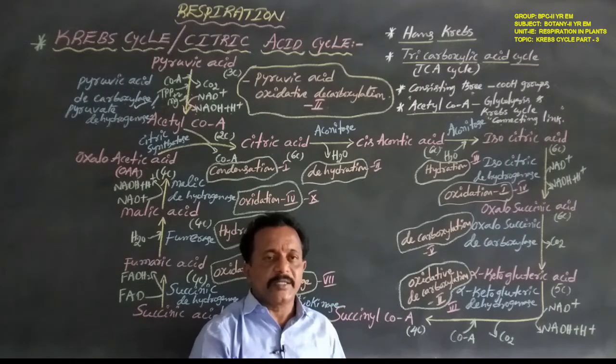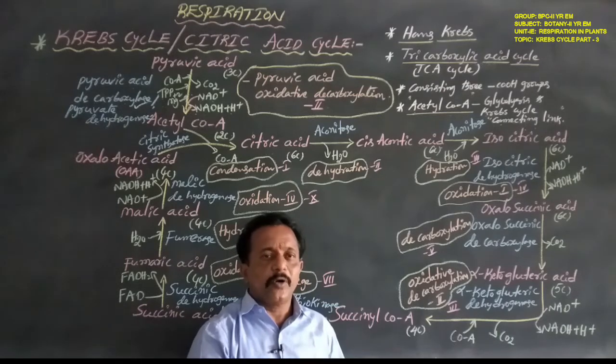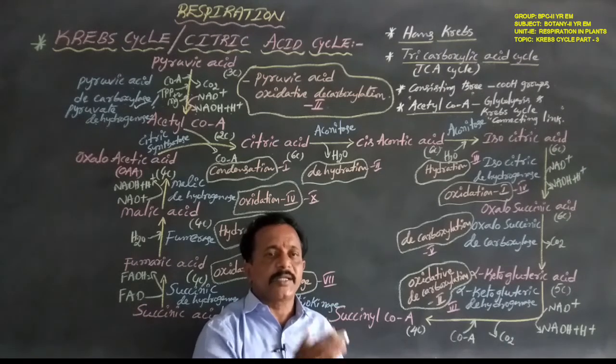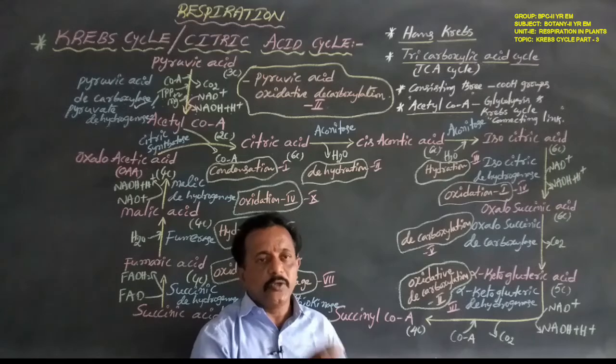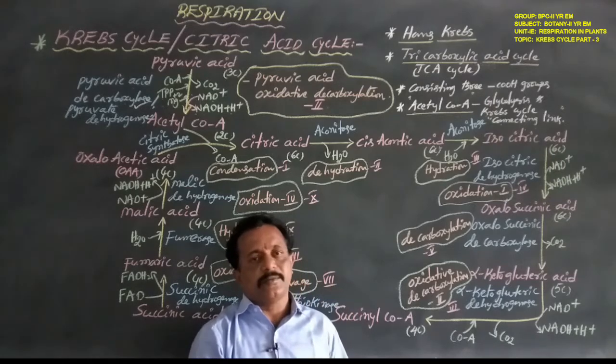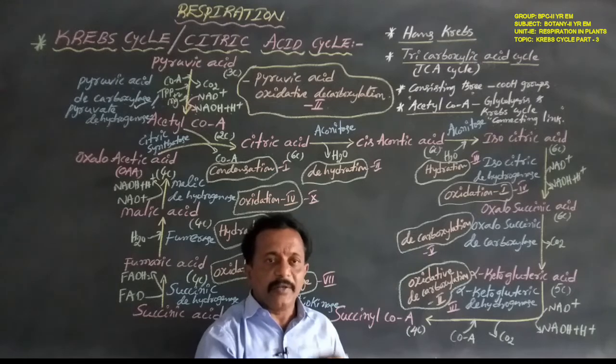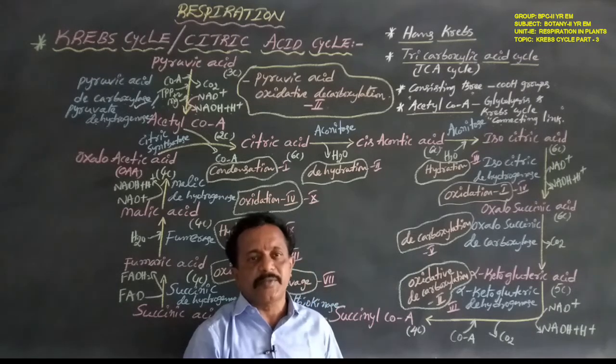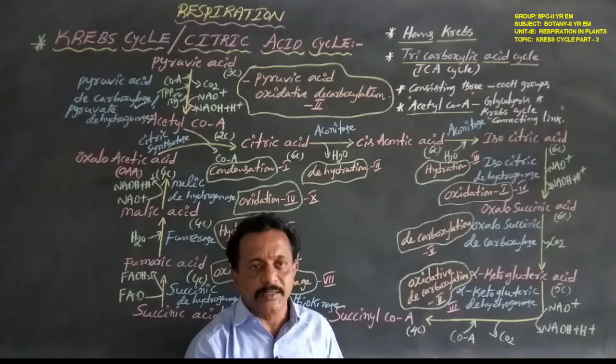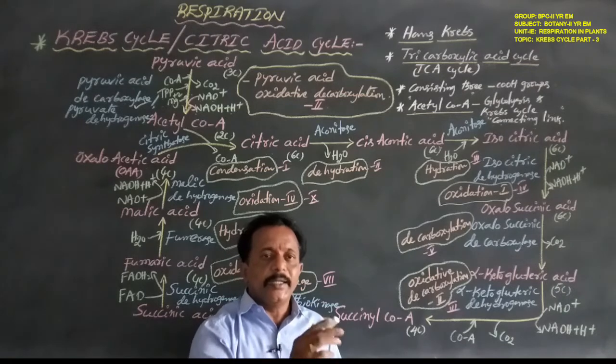Some of the organic acids formed are 4 carbon compounds, 5 carbon compounds and 6 carbon compounds. This phenomenon was first observed by Krebs, so the cycle is named the Krebs cycle.